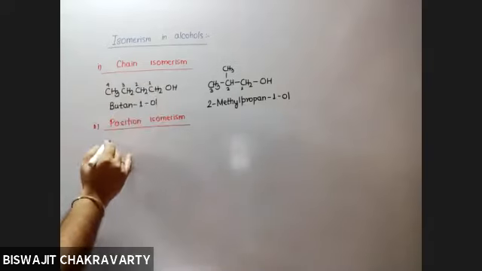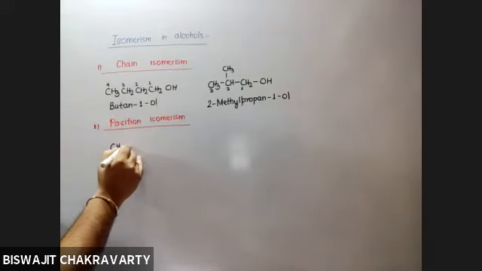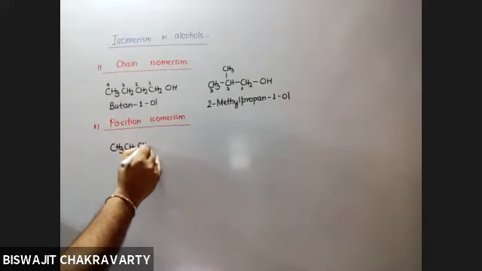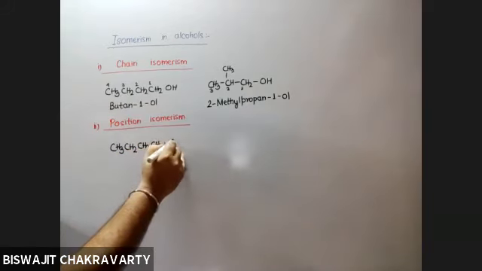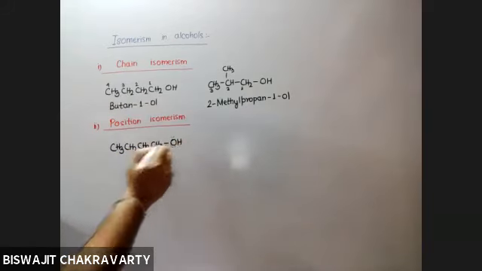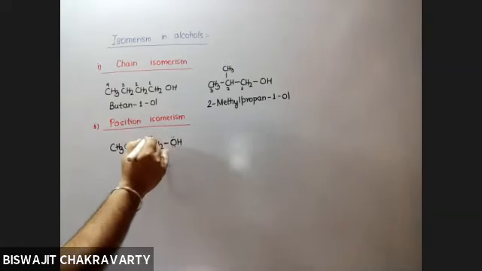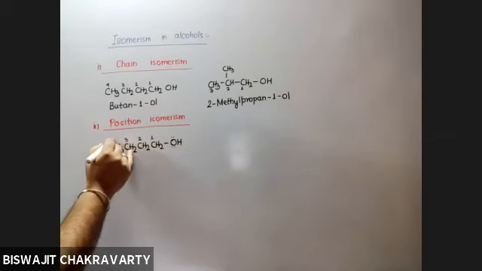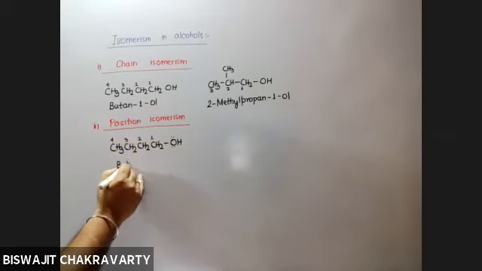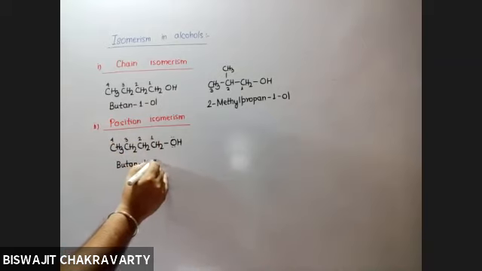So suppose again I take butan-1-ol. What is the position of the alcohol group? It is present at carbon number 1. So accordingly, the name will be butan-1-ol again.